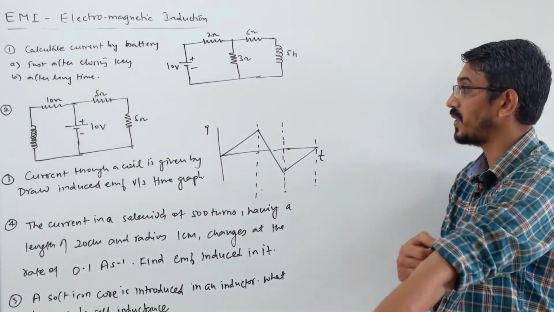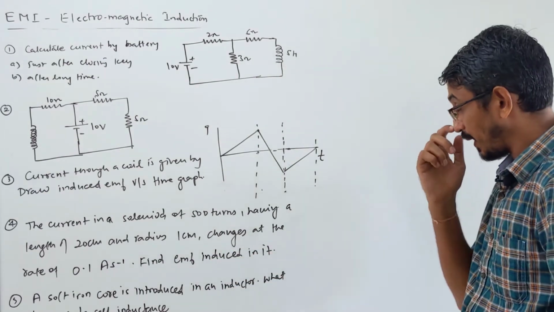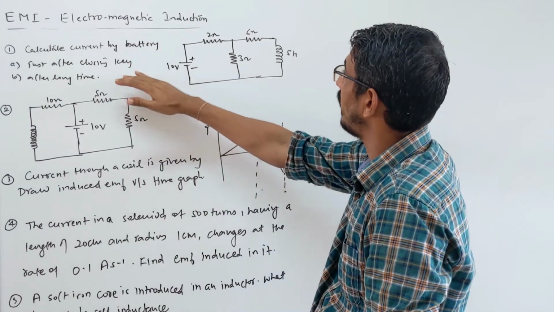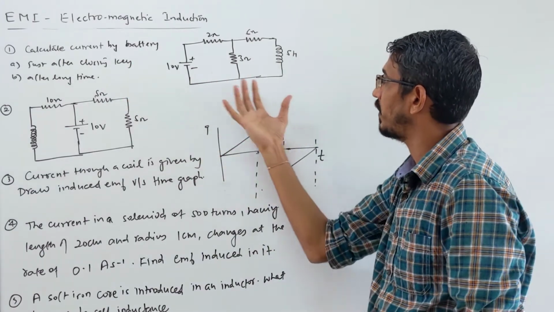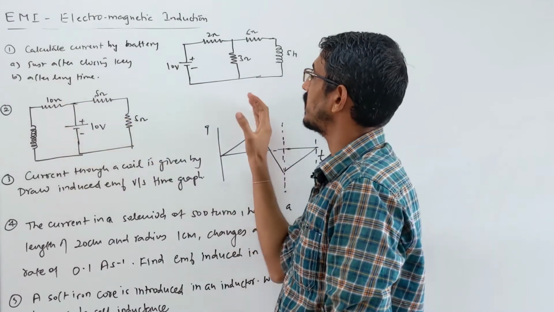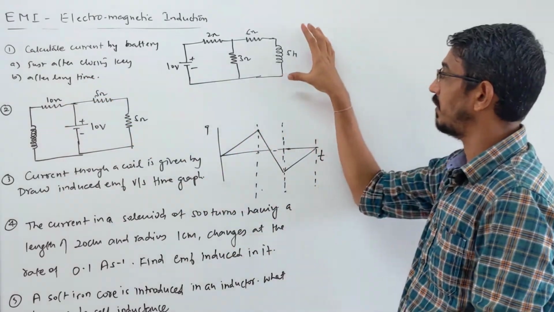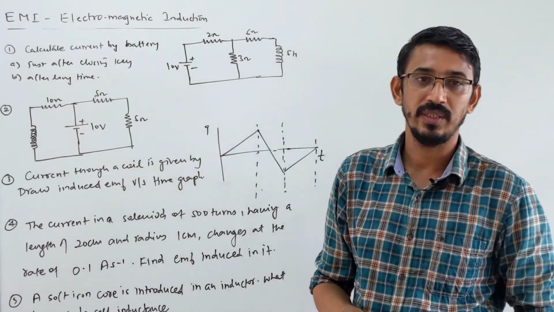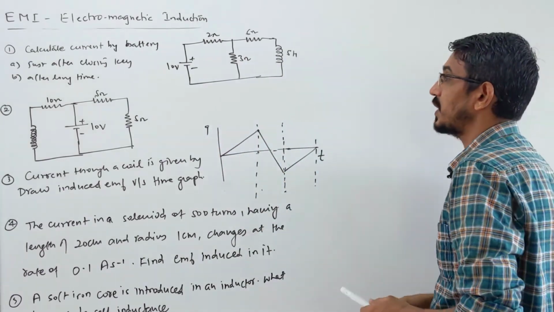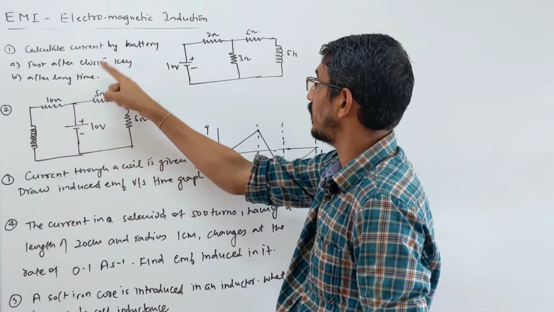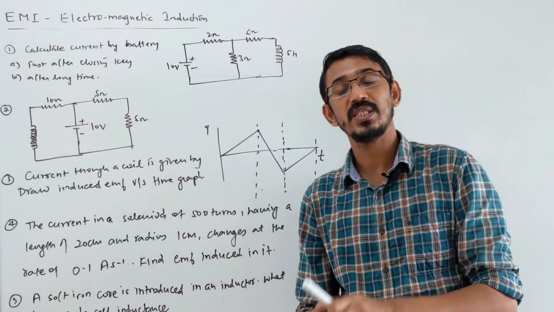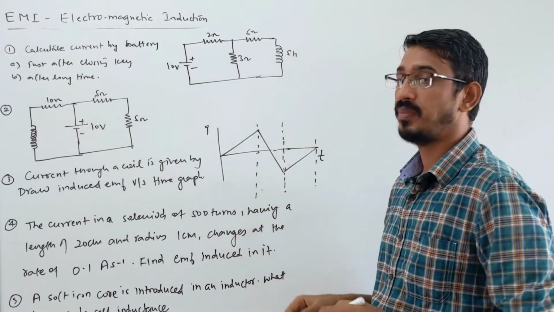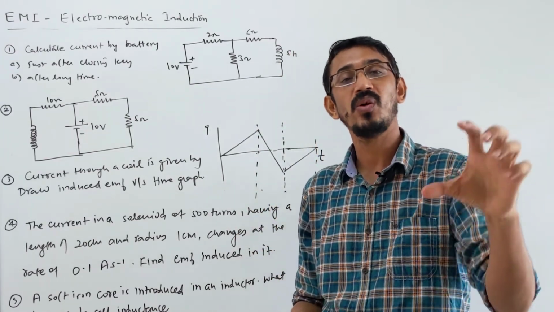We have a few questions here based on this topic. Question number 1 says, calculate the current produced by the battery just after closing the switch and after a long time. This is the circuit given to you, on growth and decay of current in an inductor that I discussed with you recently. Just after closing this switch, at time 0, how does the inductor behave? It behaves like an open circuit, no current will flow.